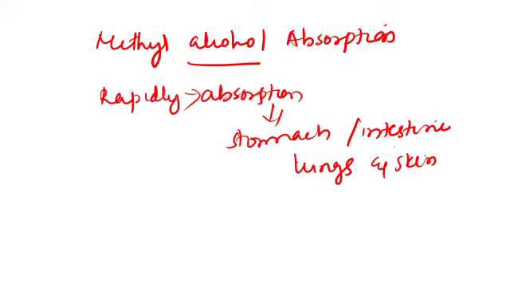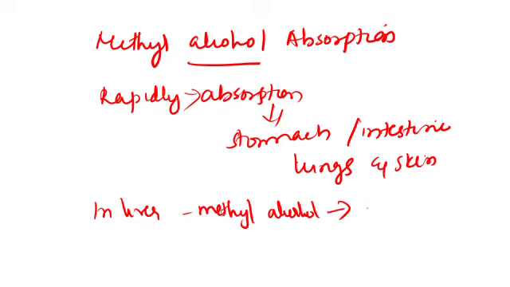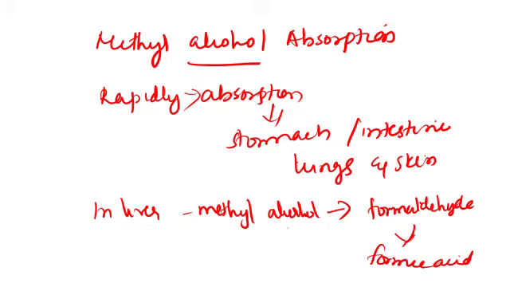And in the liver, methyl alcohol is metabolized into formaldehyde by the action of alcohol dehydrogenase and then to formic acid.